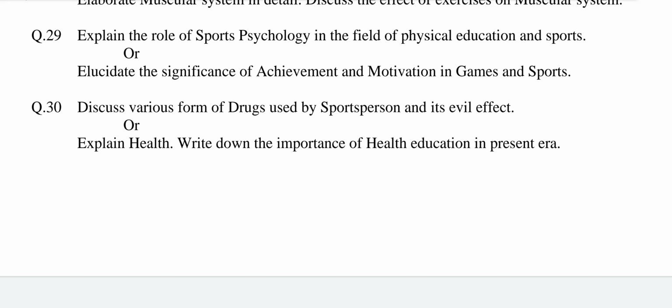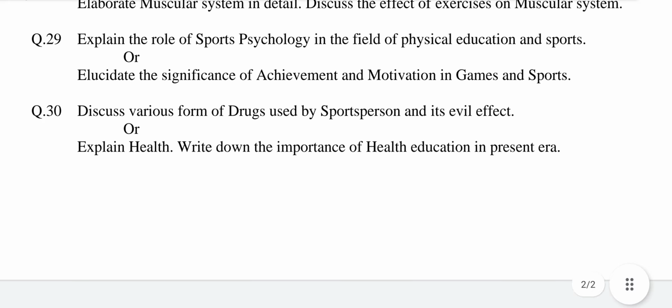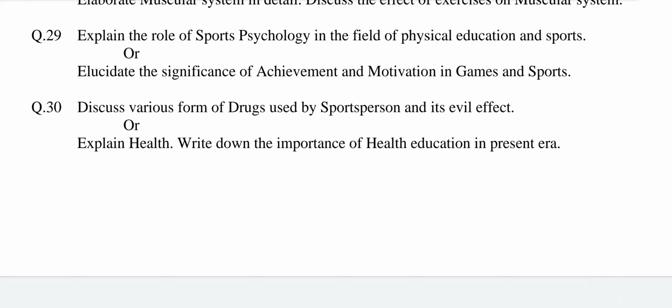Question number 29. Explain the role of sports psychology in the field of physical education and sports. This question is related to chapter number 3, psychological aspects of physical education. The answer may be sports is a big field of individual activities these days. Therefore, there is a need to study the physical, mental, moral, emotional, or social behavior and need of men in